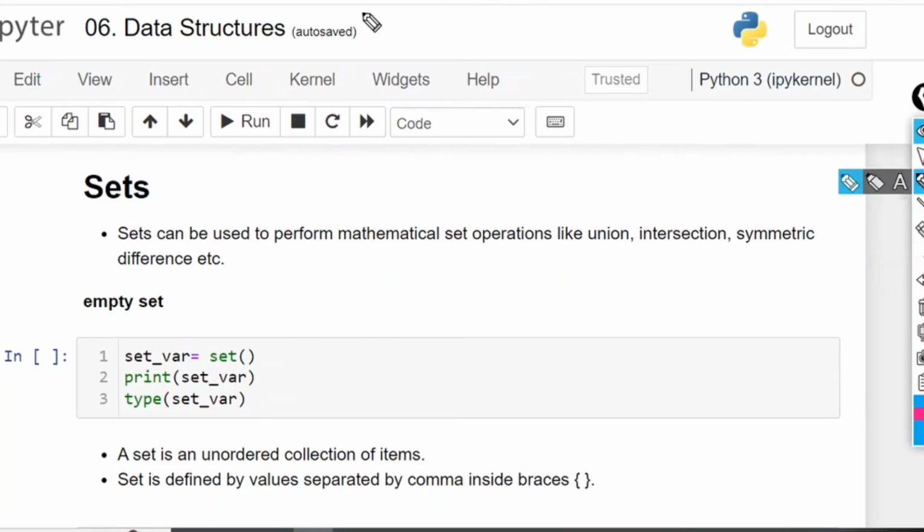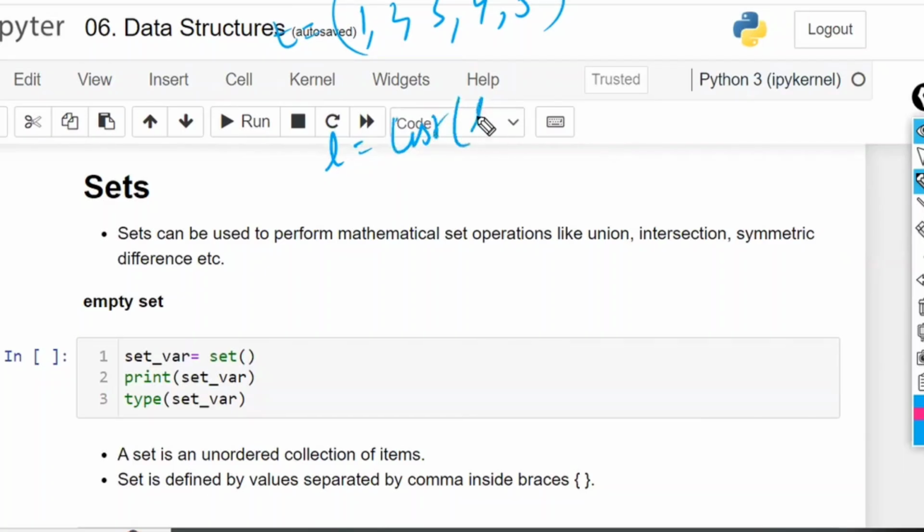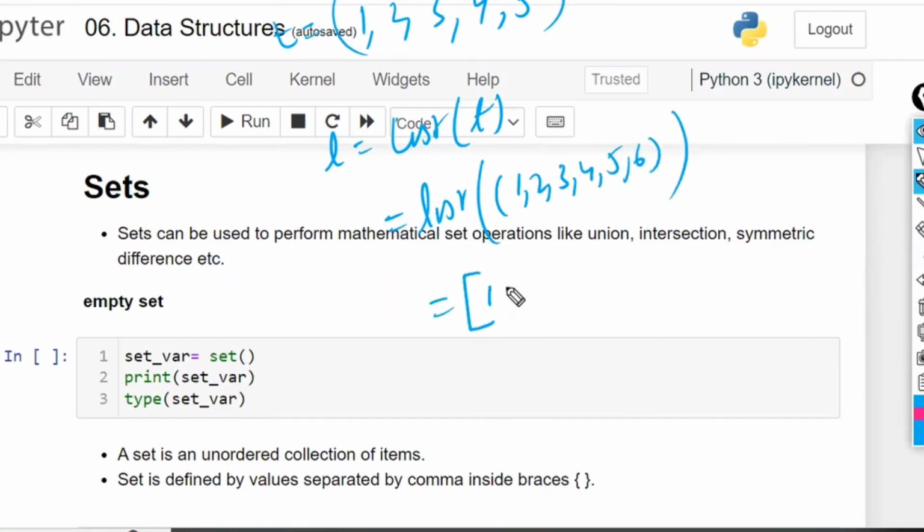Yes. For example, you have the values 1, 2, 3, 4, 5 as a tuple, but you want to do a modification. First, take L is equal to list of T. List of T means list of the tuple 1, 2, 3, 4, 5.